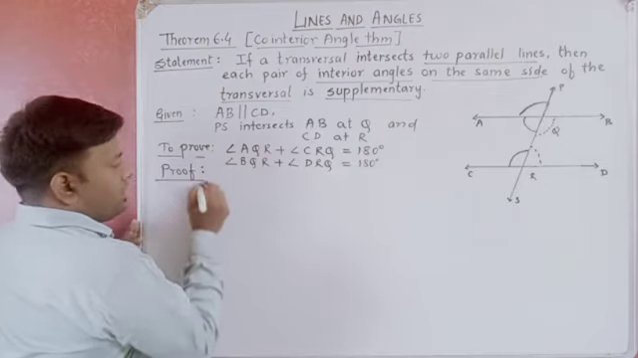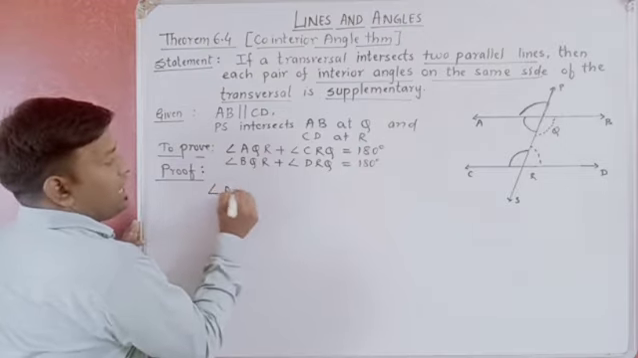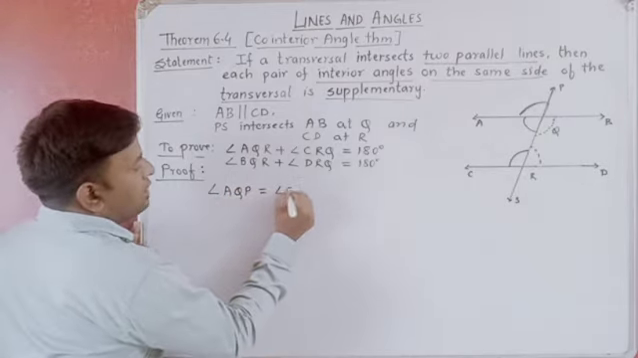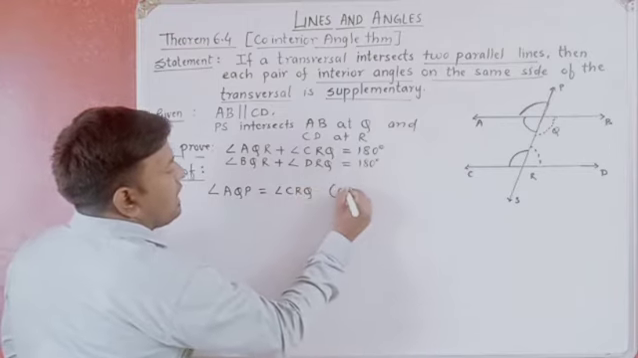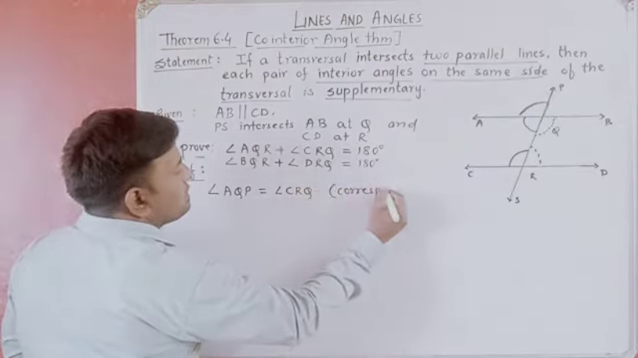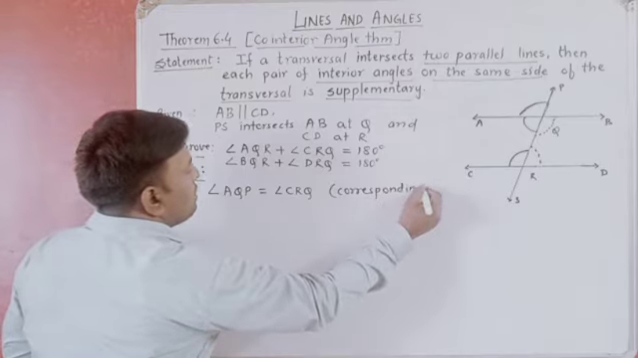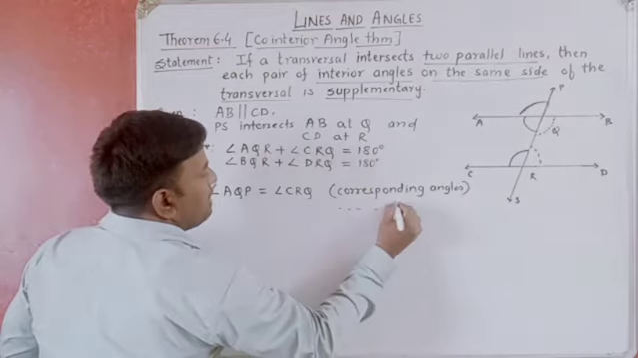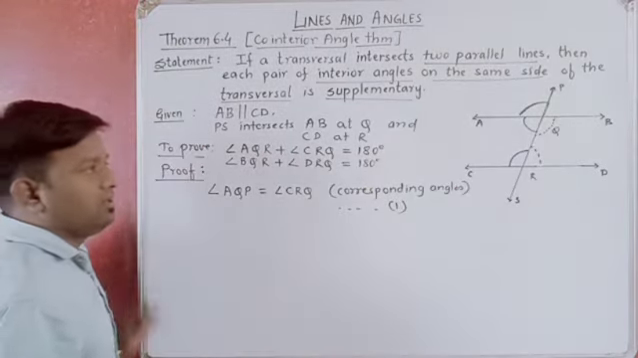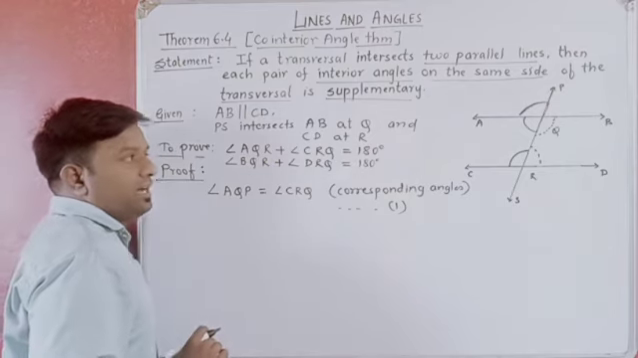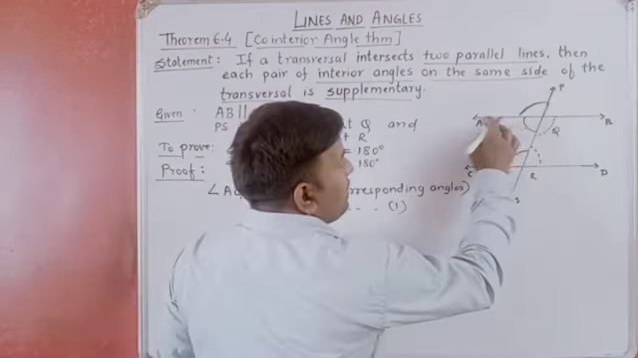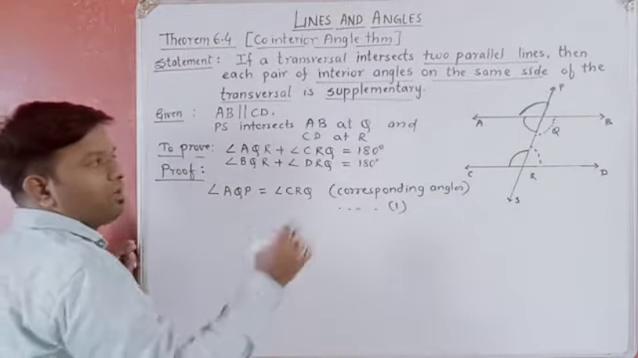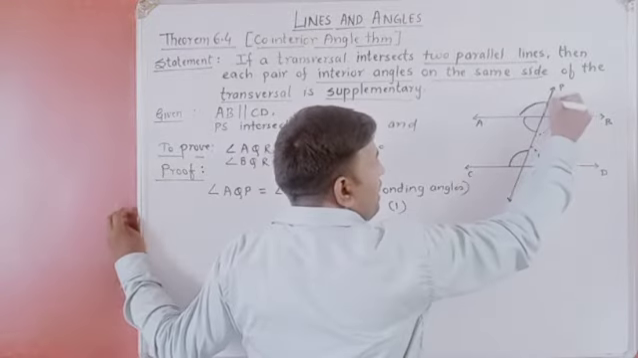AQP is corresponding to CRQ. So I can write under proof: angle AQP is equal to angle CRQ, since they are corresponding angles. This is our statement 1 or equation 1. Another thing I know, that angle AQR plus angle AQP is equal to 180 degrees. Why? Because they are on this line.